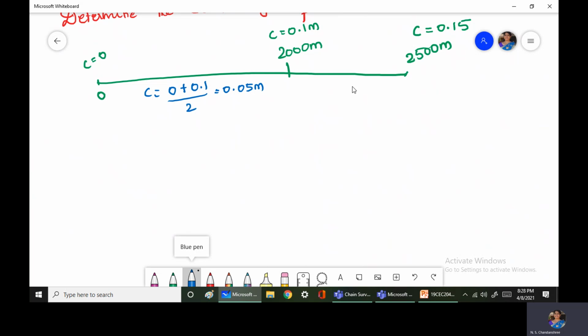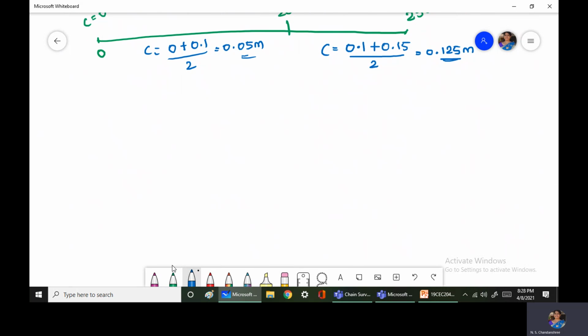In this section from 2000 to 2500, C is equal to 0.1 plus 0.15 divided by 2 and the value here is 0.125 meter.